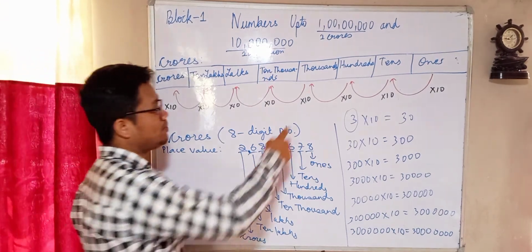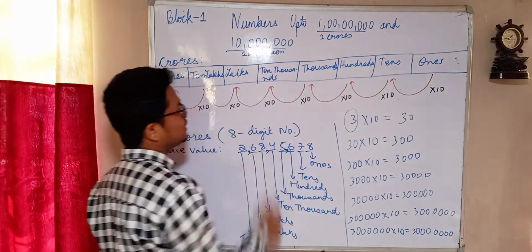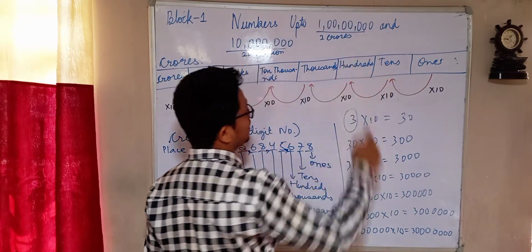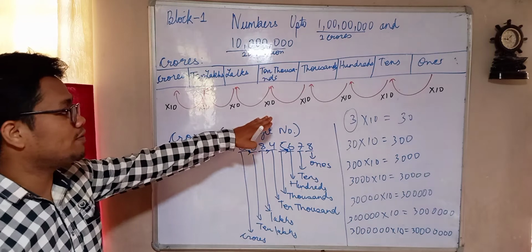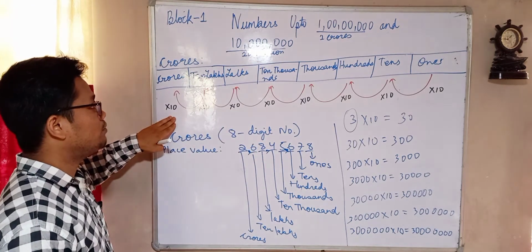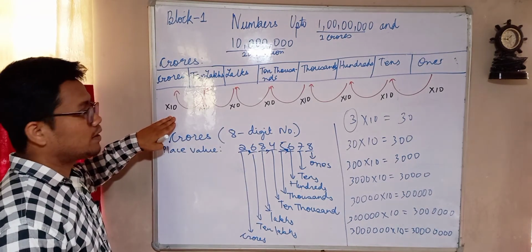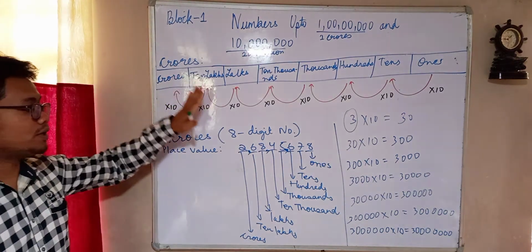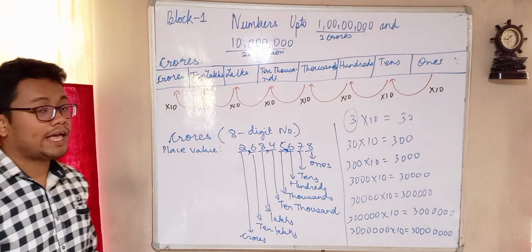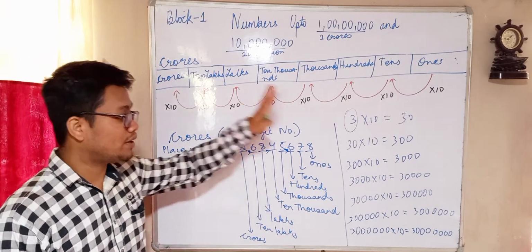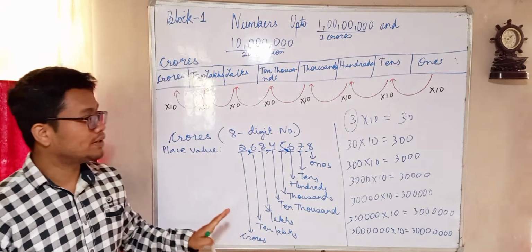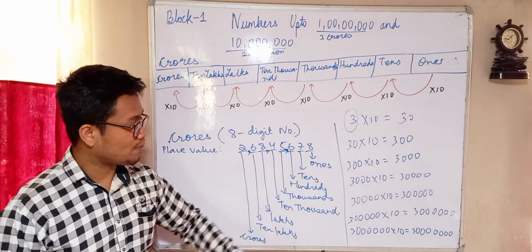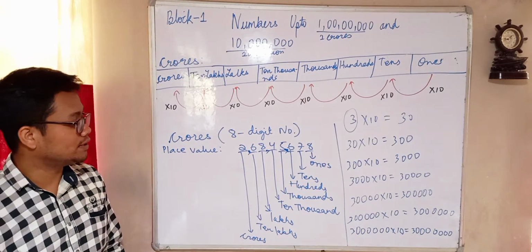Like if you multiply 1,000 by 10, it will become 10,000. If you multiply tens by 10, it will become hundreds. That means it is always increasing in the pattern of tens. Understanding children? Very simple topic. So try to see this video and understand. And if you have any doubt regarding whatever I have made you write over here on this board, you can ask me, and you have to copy as it is whatever has been written on the board.